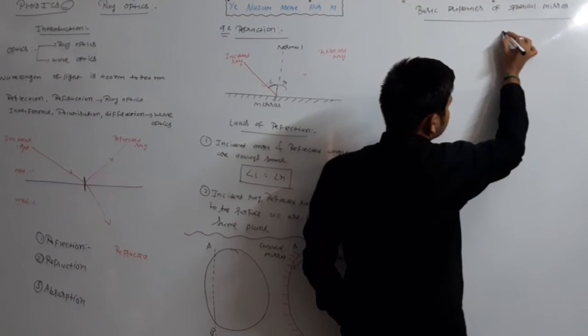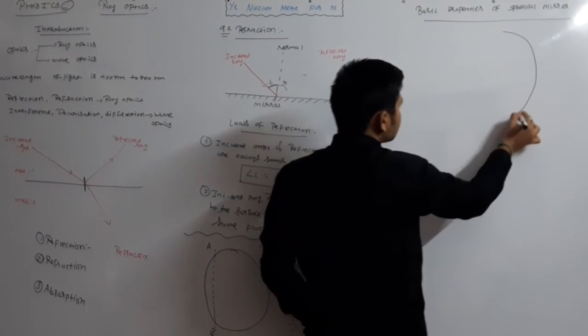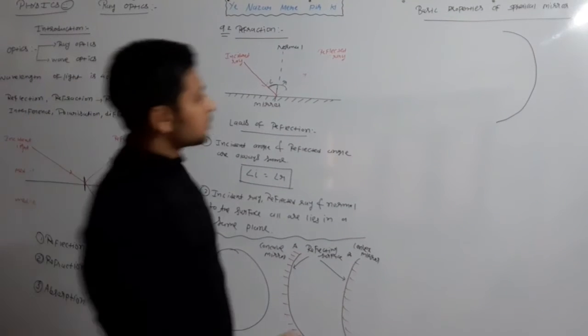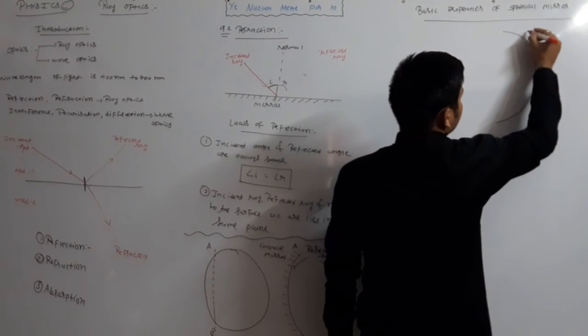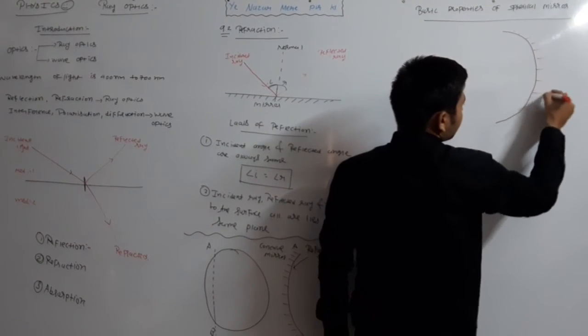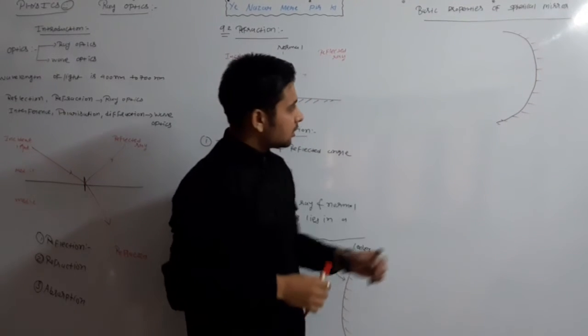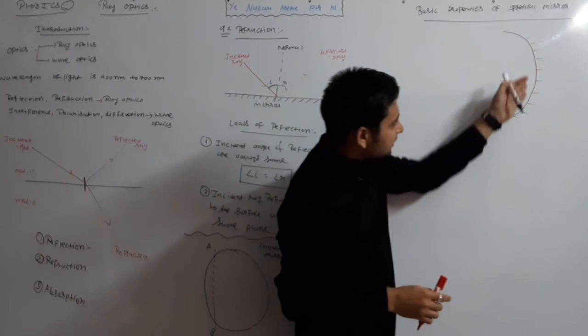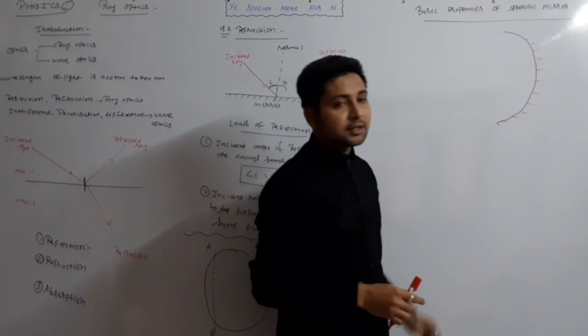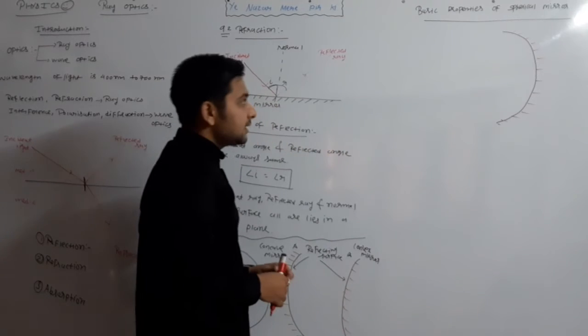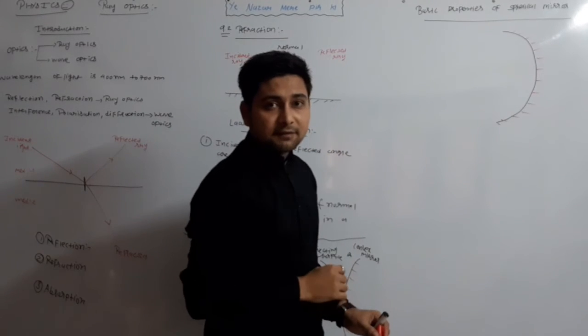Suppose we consider glass and color the outside. So the inside surface is behaving as a reflecting surface.